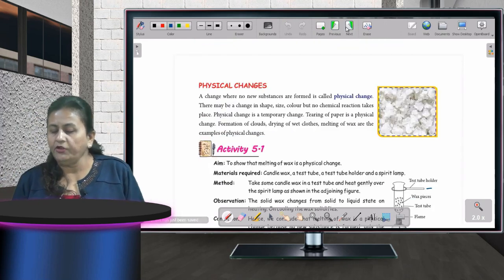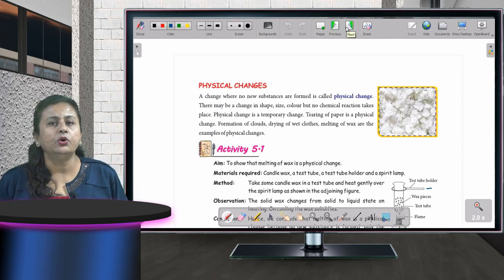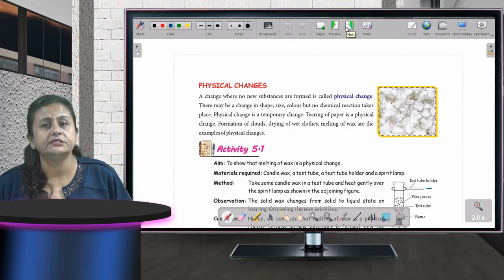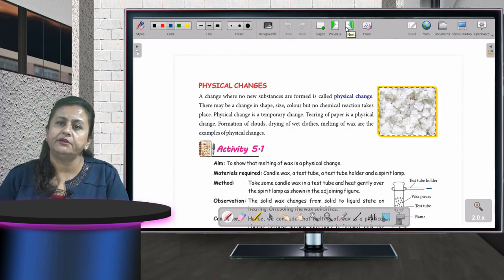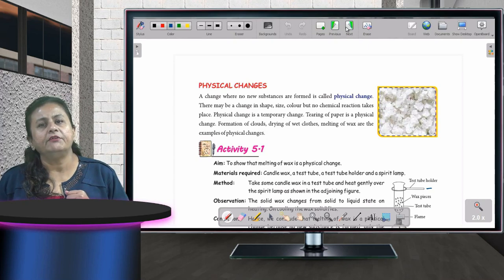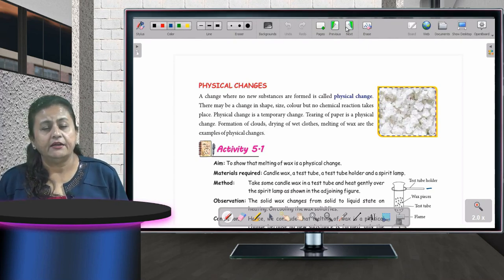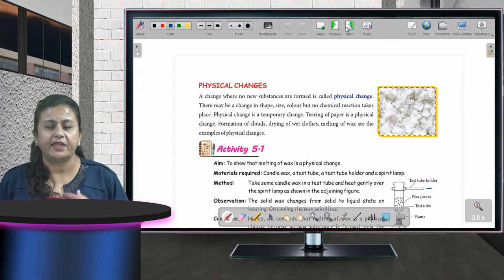Now, if we talk about physical change, in a physical change, no new substance is formed. It is a temporary change and it can be reversed. If I take a cube of ice, after some time, I will find that the ice melts and turns into water. The water which I get, I will again put in the refrigerator and freeze it.